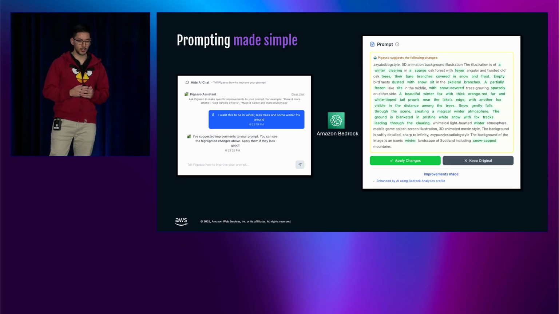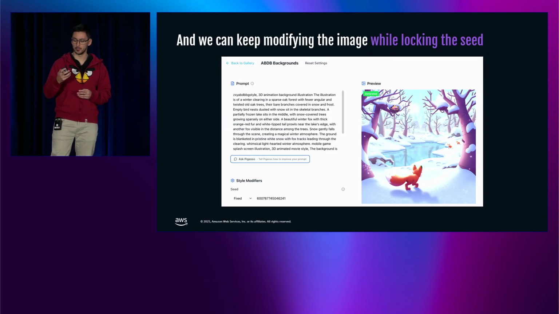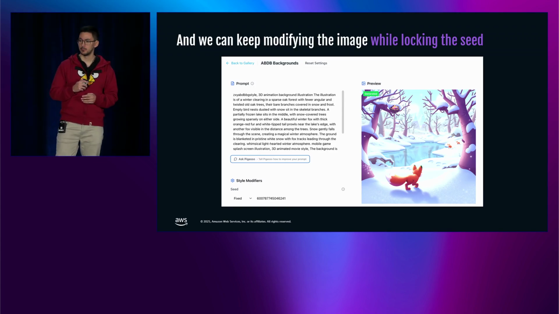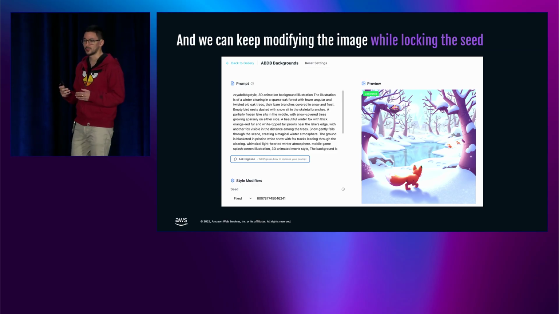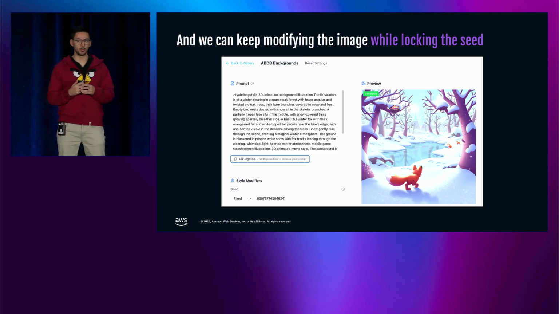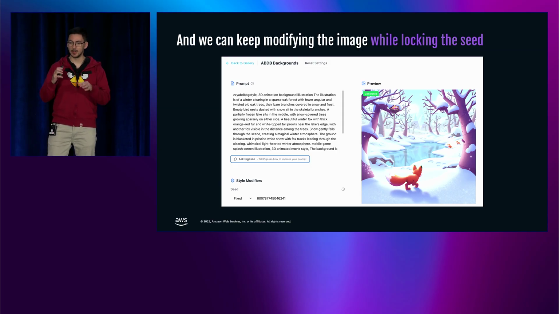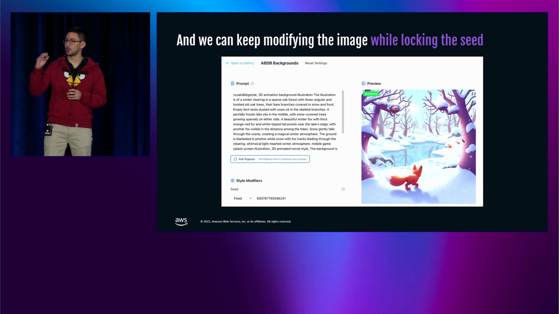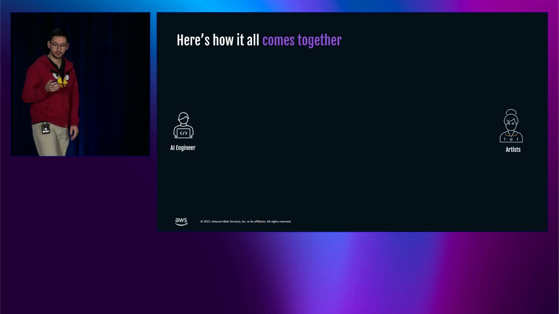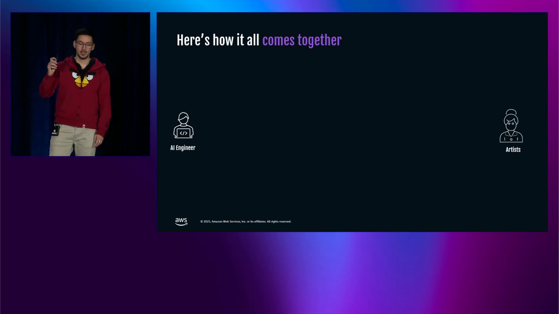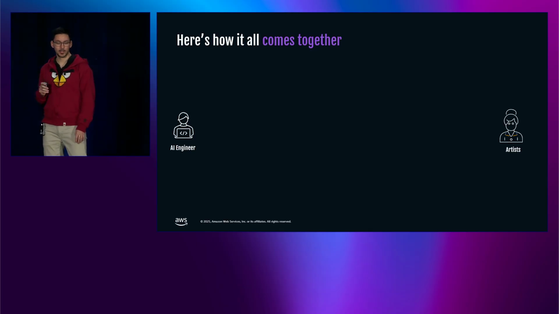So, okay, we have, in a matter of seconds, got this suggestion for the prompt. So we click on Apply Changes, and we get the result, just in a few seconds. Even if we are not yet fully satisfied, we have some parameters there that we can still play with. We could fix the seed and keep changing the prompt to, for example, remove that nest that is in the tree. And the image will not change drastically.